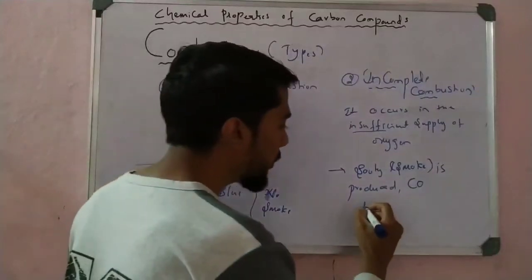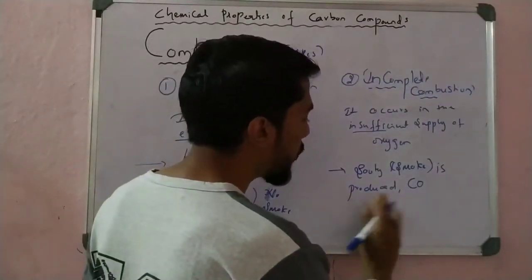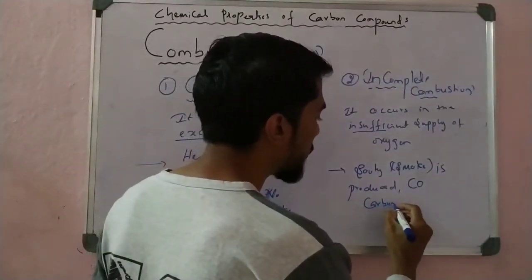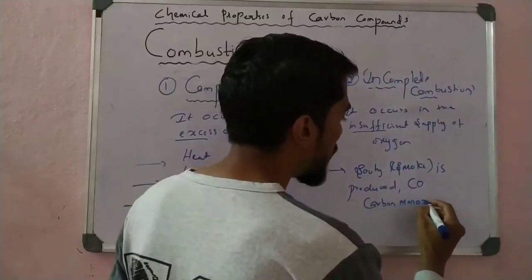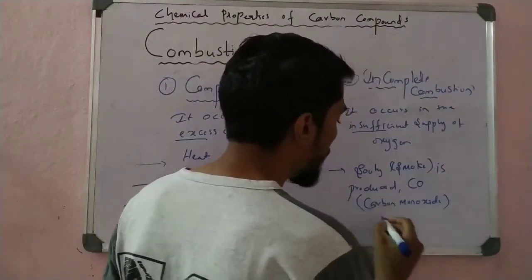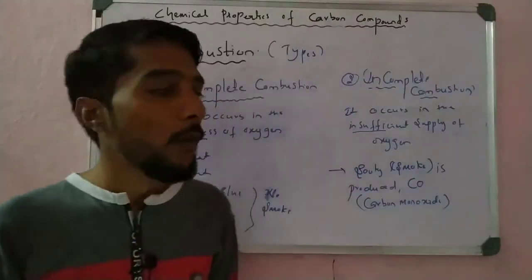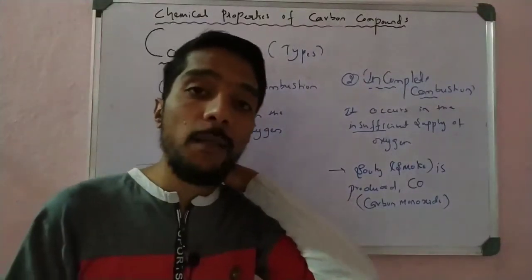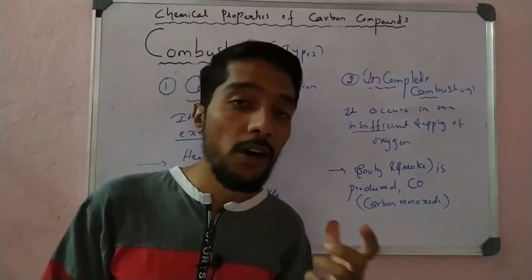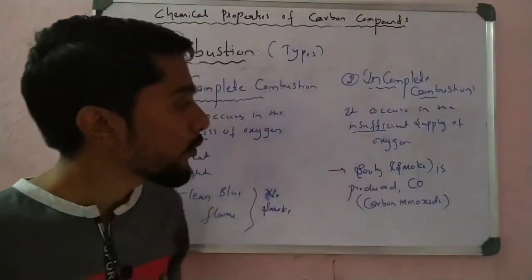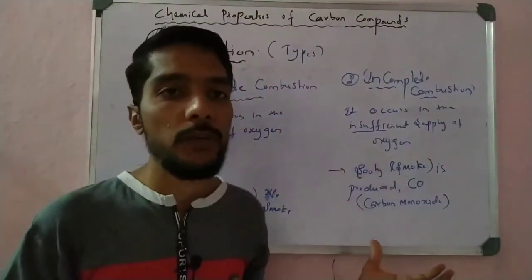That is very important. When carbon compounds undergo incomplete combustion and are not completely burned, a smoke is produced.